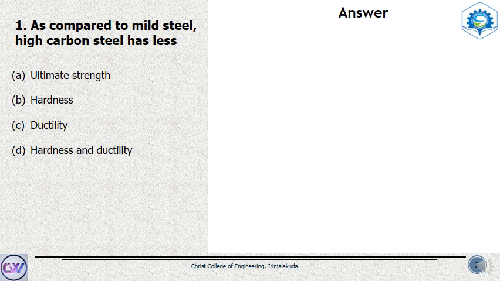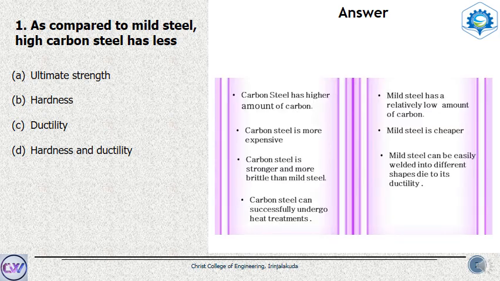This is because high carbon steel as compared to mild steel has less ductility, because we preferably need structures to have higher ductility, because only then we will know that the structure can fail after heavy deflection.